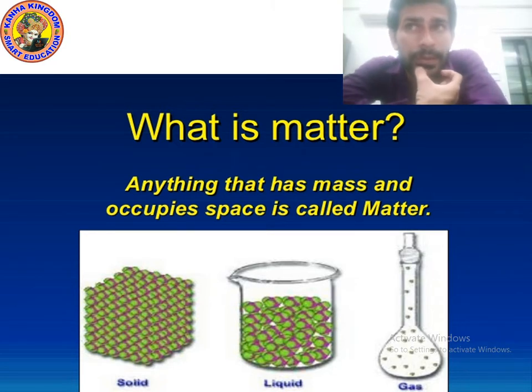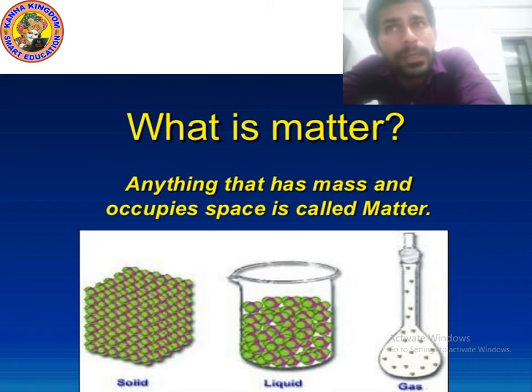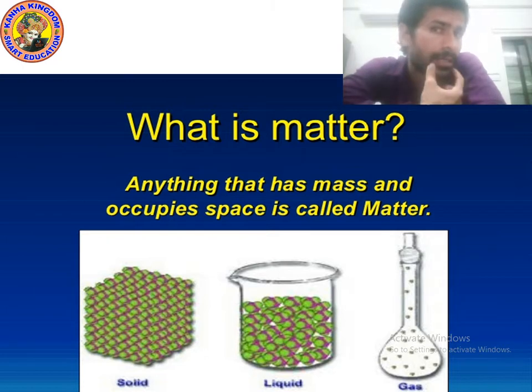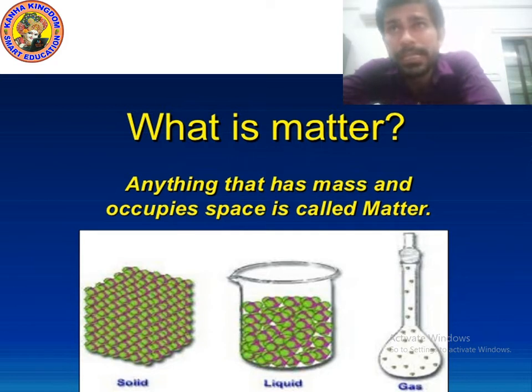And you can see the picture of liquid. That something inside the beaker actually has mass, so this is matter. I hope you understood the meaning. So what is matter? Matter is anything which has mass and occupies space, or covers space. Matter, or I can use the word substance, has mass and occupies space. I hope you understood.